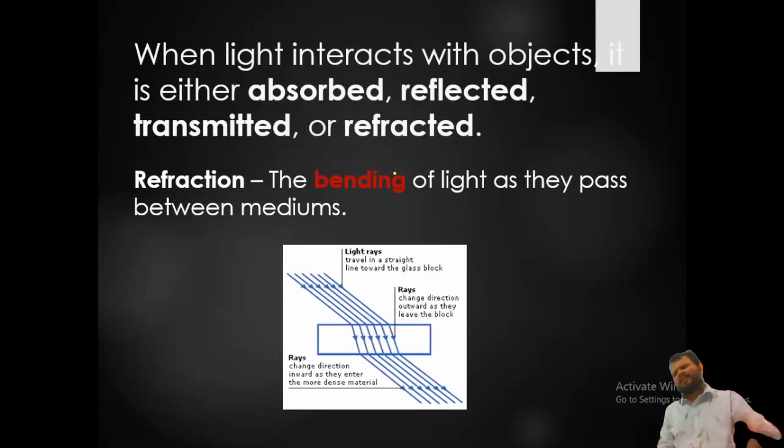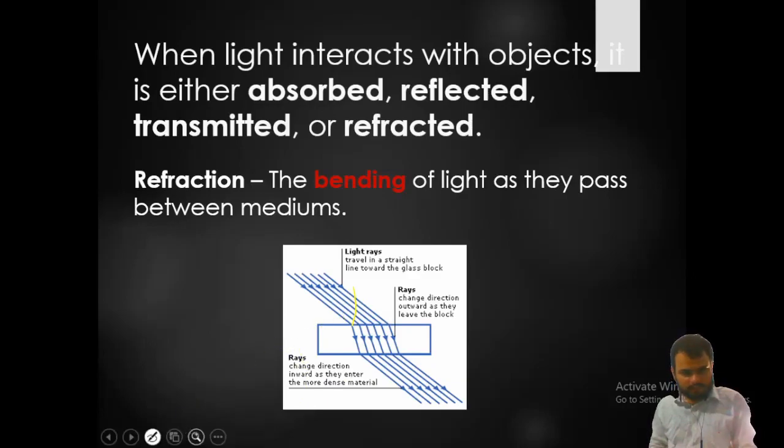What is refraction? It is the bending of light as it passes between media. As you can see, if we draw a normal to this point, since I have not taken a ruler, it bends towards the normal and then bends away from the normal. This is the angle of incidence.